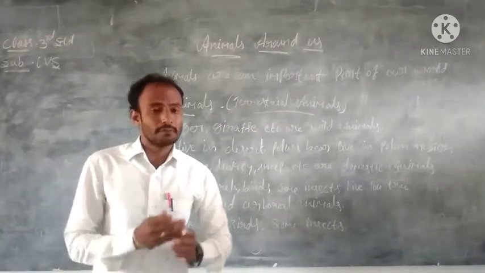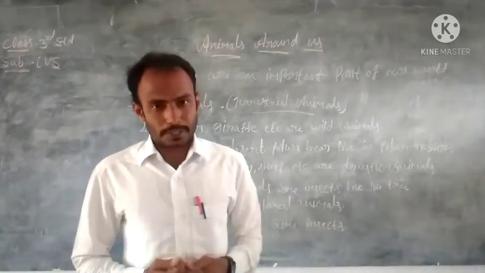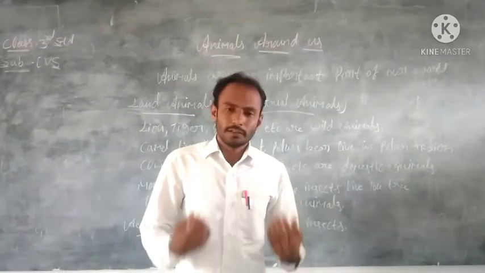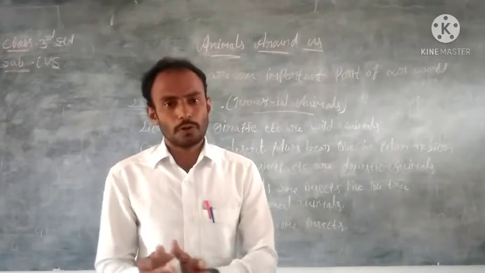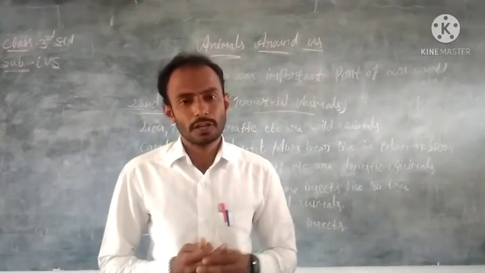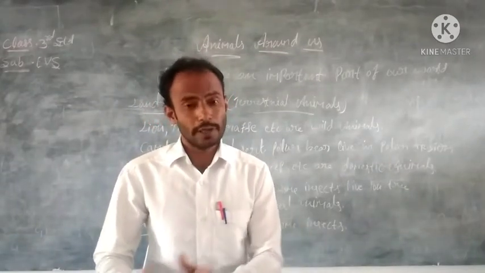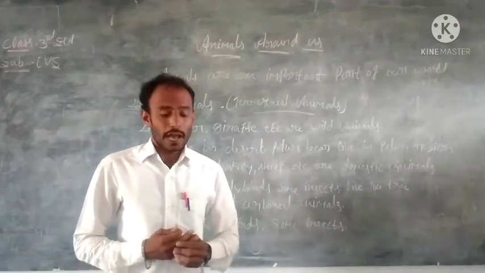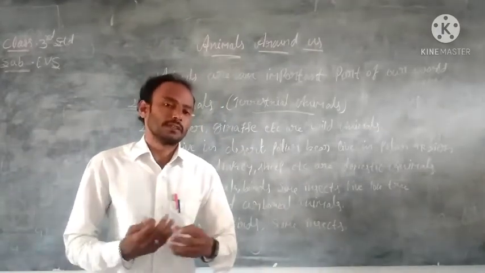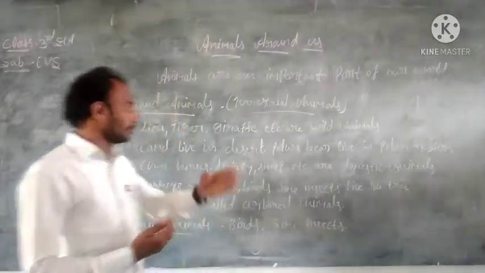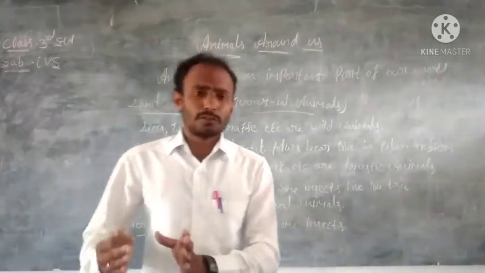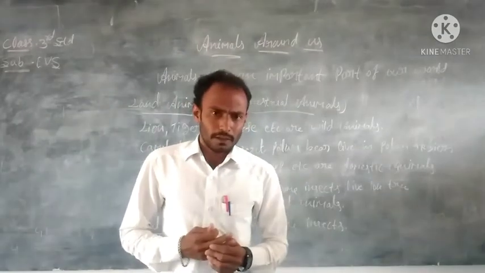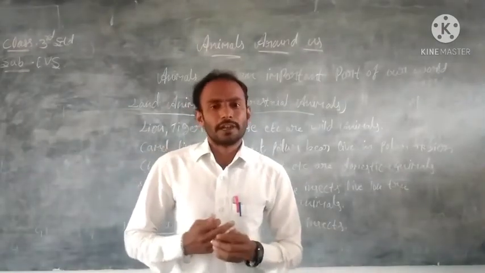These animals have limbs, means hands and legs. They use those body parts for their body movement. Among land animals, so many animals are there, for example lion, tiger, giraffe, bear, leopard, elephant.